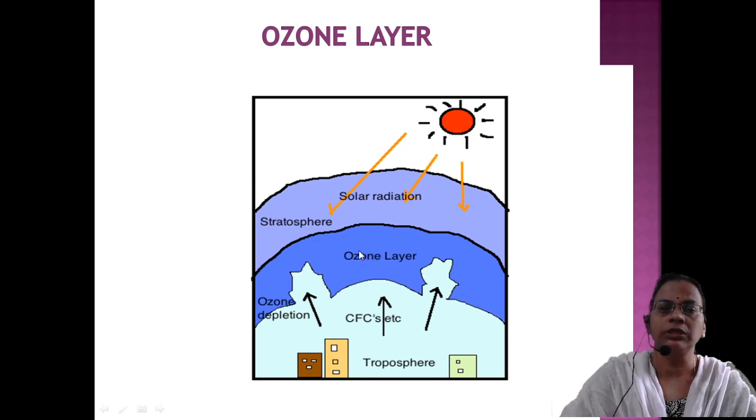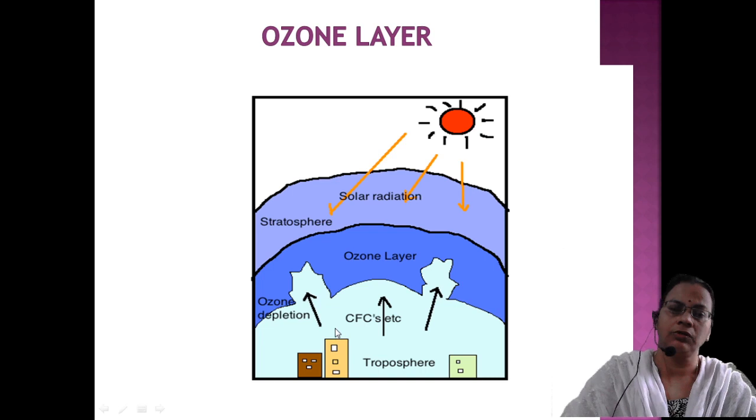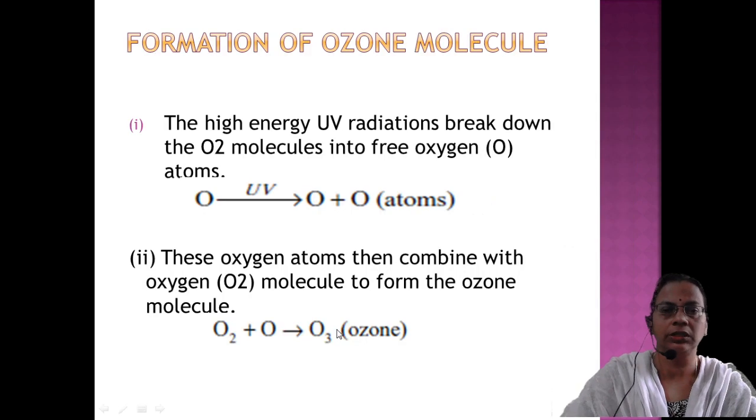So when this ozone layer is thinning, there can be holes in that umbrella. This is the diagrammatic representation of holes in the umbrella. Through that, the solar radiation, the powerful, harmful ultraviolet radiation, ultraviolet B, is very harmful. So UV-B rays can enter our atmosphere and cause harmful effects such as skin cancer, sunburn, etc. We are all familiar. This is the representation of how the ozone molecule is forming. Here high energy UV radiations break down the oxygen molecule into free atoms. So O2 will divide.